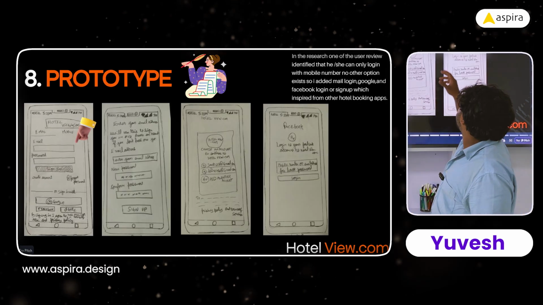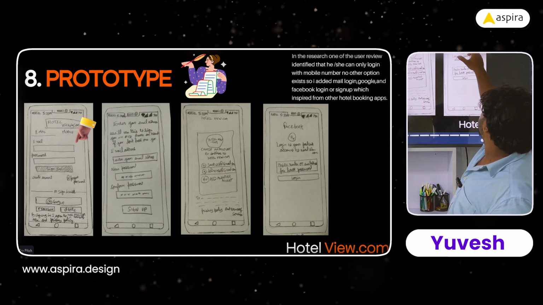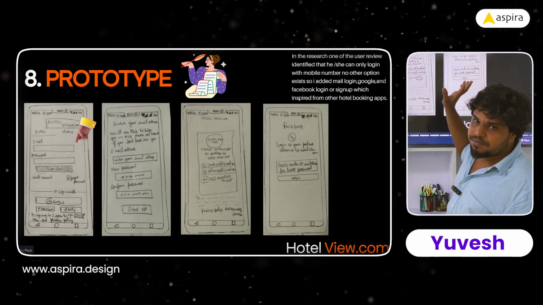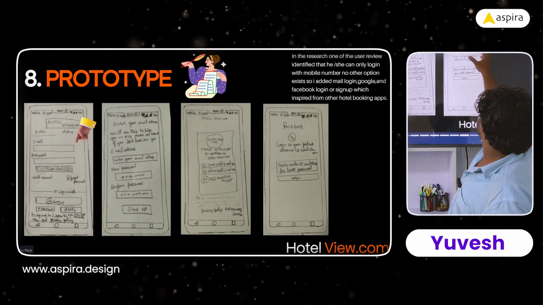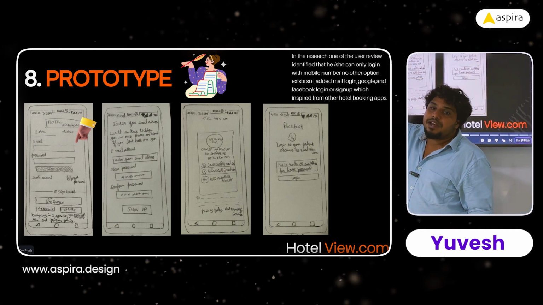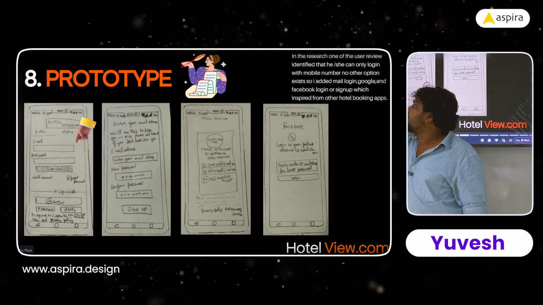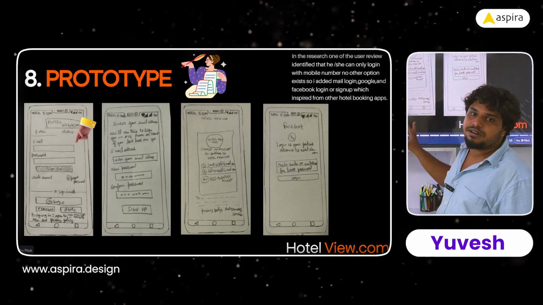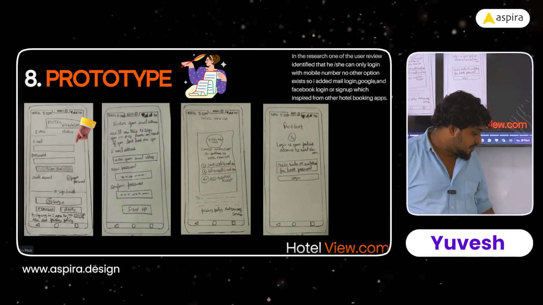On the prototype, in the research, one of the user reviews identified that he or she can only log in through mobile OTP. So I have added the email ID, and we can sign in through Google or Facebook or Apple ID, anything. These are the prototype screens, the wireframes I have done. So I have identified that there.